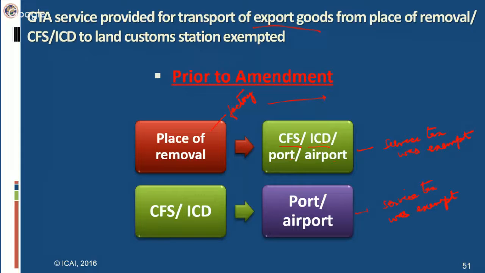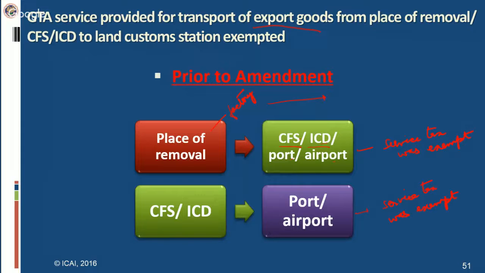Then this modern trend was adopted of transporting the goods in big containers. It is easier to transport the goods in such containers. They are loaded and unloaded by means of cranes. That is why this term container comes into picture, inland container depot or container freight stations. Containers are meant for transporting the goods, either exporting or importing.